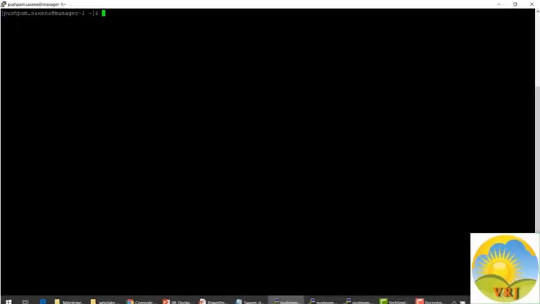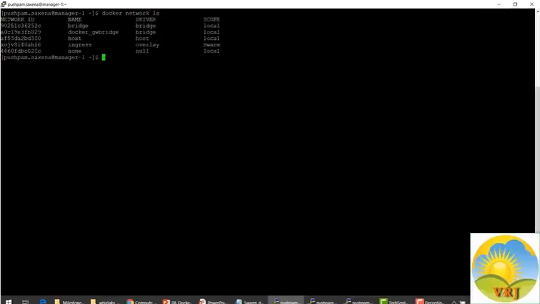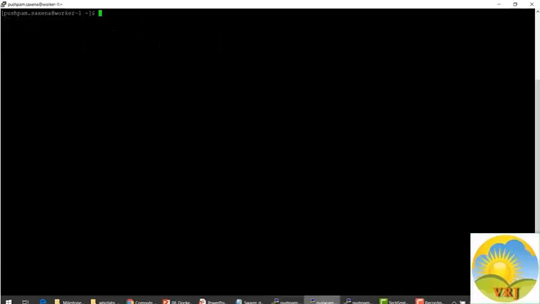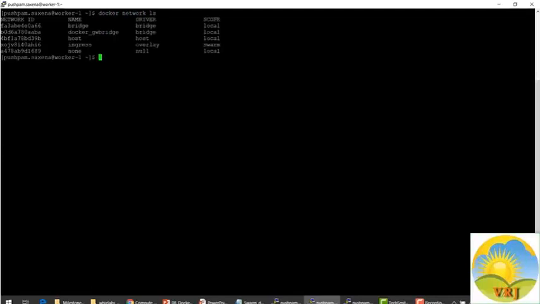Now, so let's go back to our host and do a small demo. Let's do the docker network ls first. And we can see that docker_gwbridge, which is the bridge network, and ingress, which is the overlay network, have been created. Similarly, let's go to the worker nodes and check the docker network ls command. And here also we see that the default networks have been created.